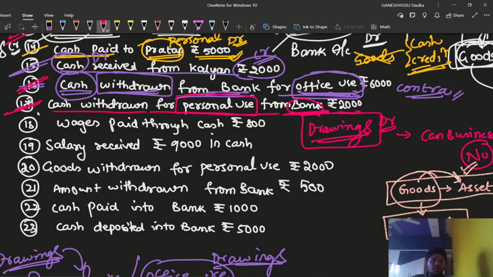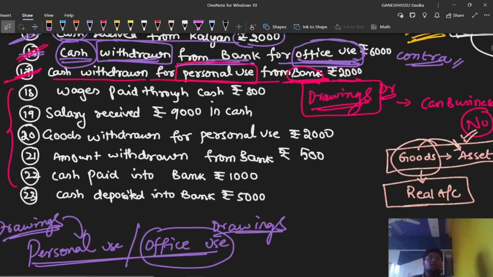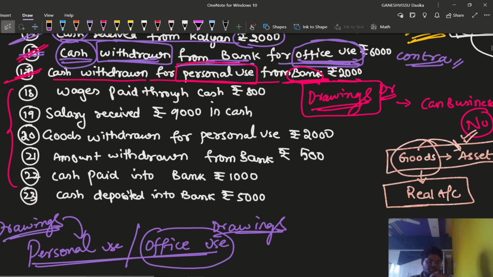Eight, nine, ten. Okay, and six transactions are left, we can complete them easily. Now, wages paid through cash. Shall we go for this transaction, friends? Yes, wages paid through cash rupees 800 is the transaction. What are we paying? We are paying wages. Is it an expenditure or income? Suppose you are a business, or you can say you are the proprietor now.